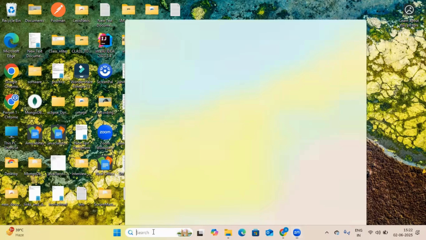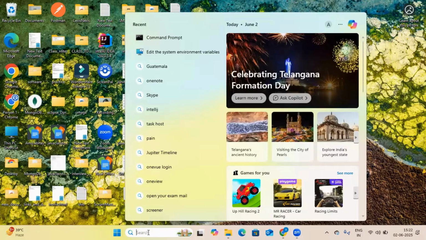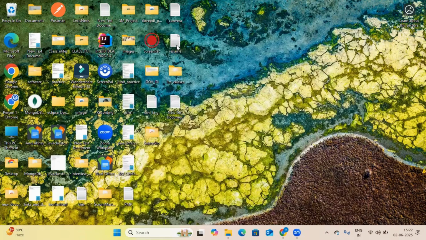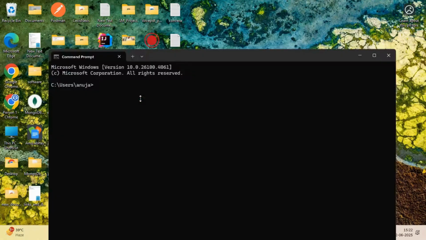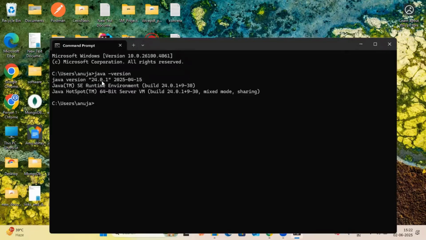Now you can click here, and to check it, click on the command prompt and type java -version. In this way you can check. Okay, now Java 24 has been upgraded from my side.